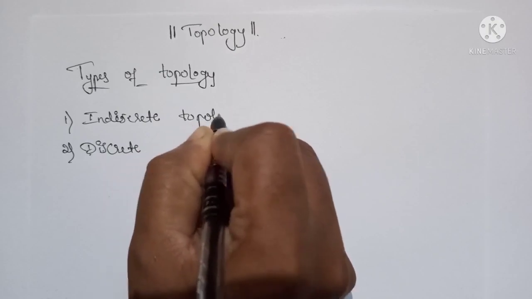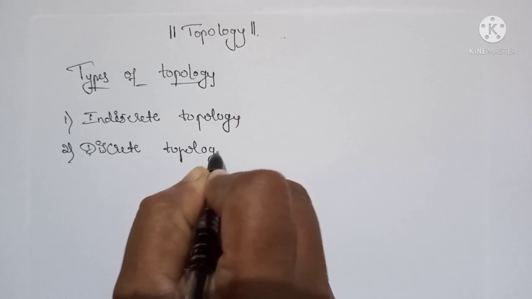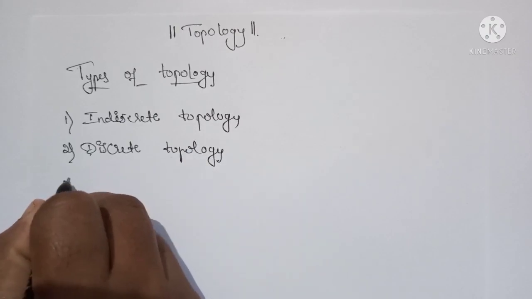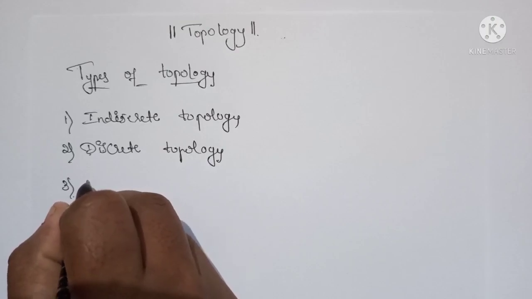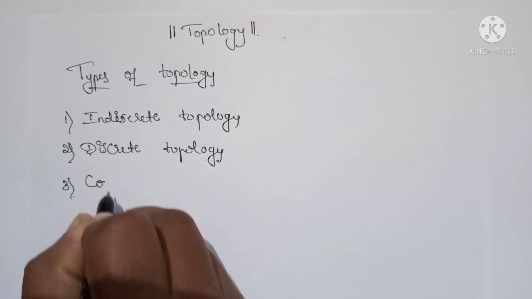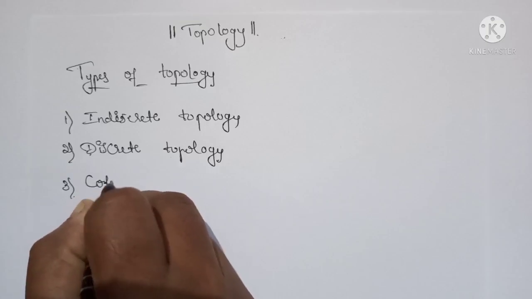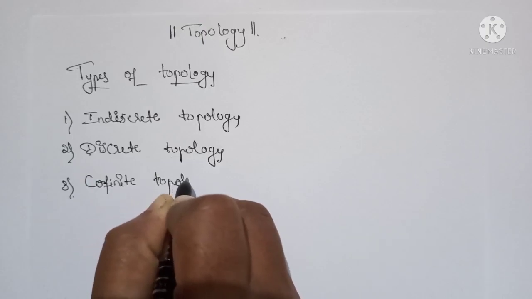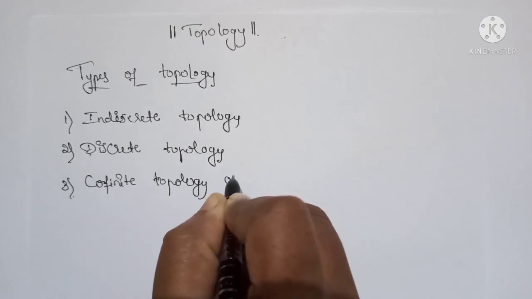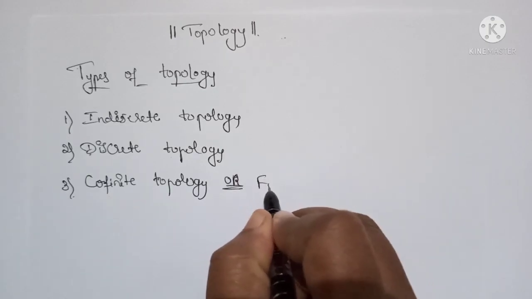And the third one is very important, cofinite topology, or it is also called finite complement topology.